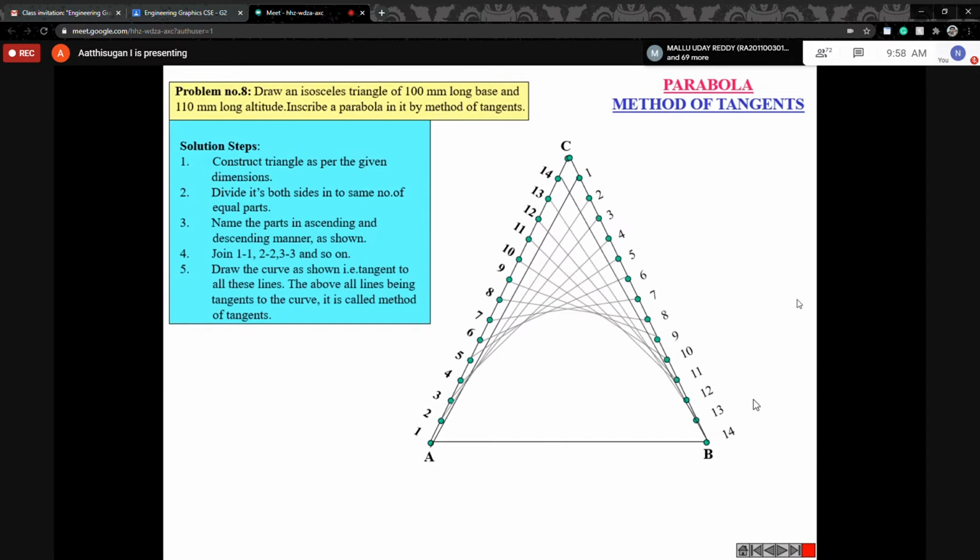Now I told you why you are doubling it: because if you draw the parabola, it will come in this shape only. So this height may be 80.